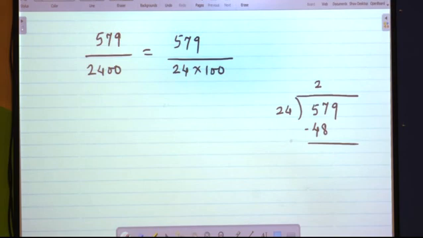So it becomes 72, which is bigger than 57. Hence it is twos. So 24 twos are, that's why we have done 24 twos are.